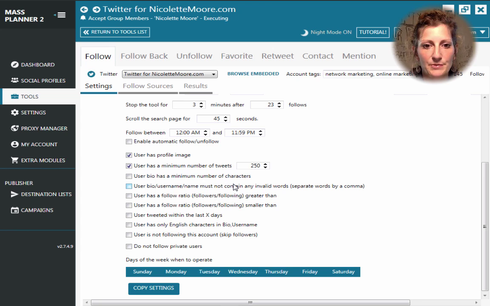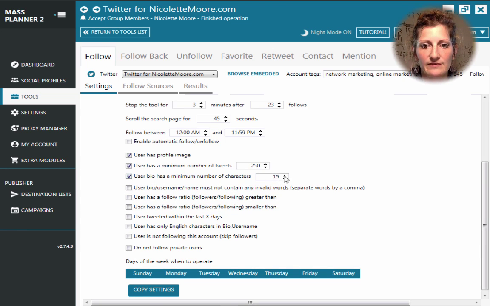Their bio has a minimum number of characters. I'm just going to leave that as default 15. Bio not contain invalid words. I'm not going to worry about that because some people make their bio all crazy, and sometimes they're fun. I'm not going to worry about the follow ratio at this time, because right now my follow ratio is crazy. So I'm going to give everyone a shot, because sometimes people are starting up new accounts, and I might still want us to be connected. So I'm not going to worry about these.